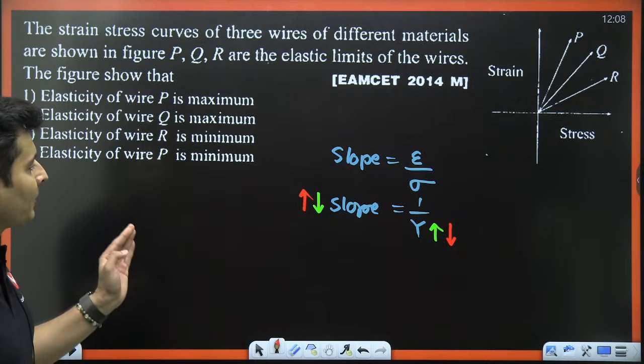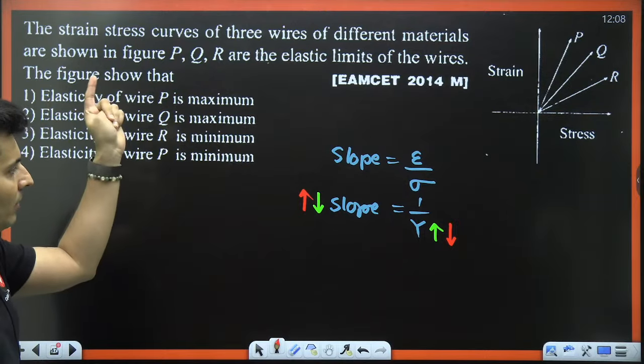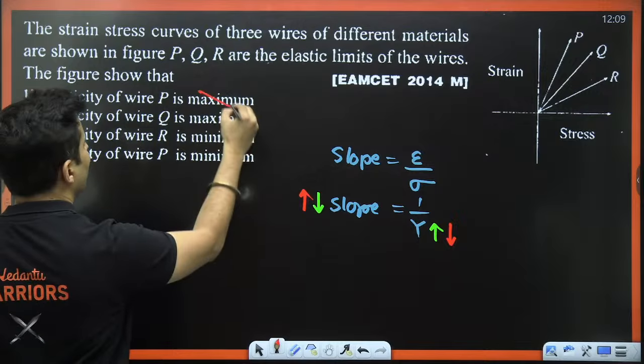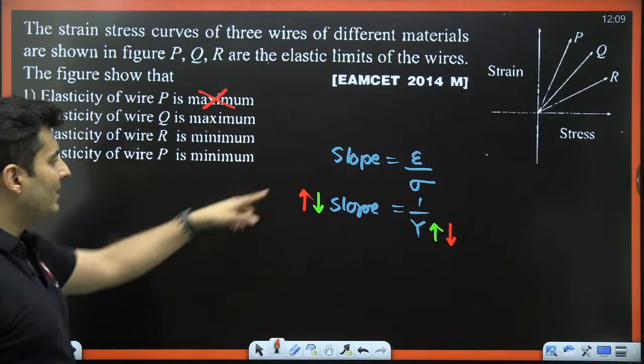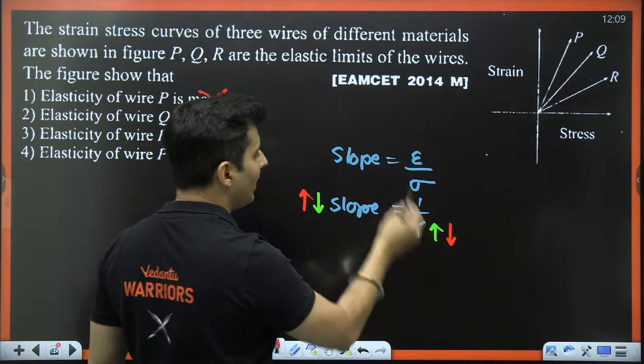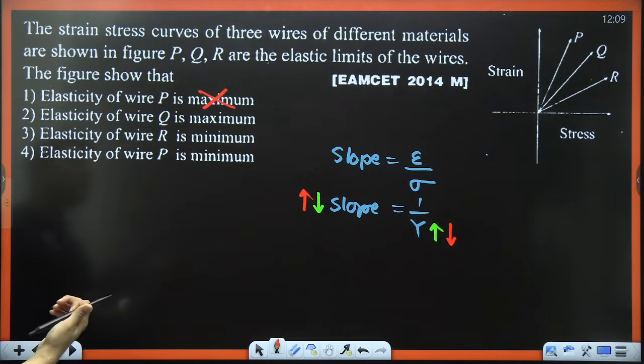So now, using this theory, think about it. Who has the highest slope? P. P has the highest slope, so it has the least Young's modulus. Who has the lowest slope? R. So R will have the highest Young's modulus, lowest slope.